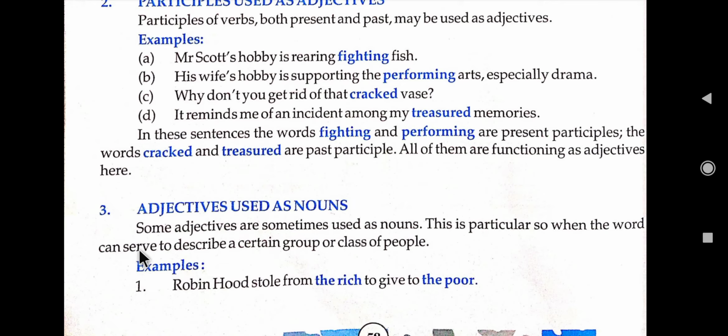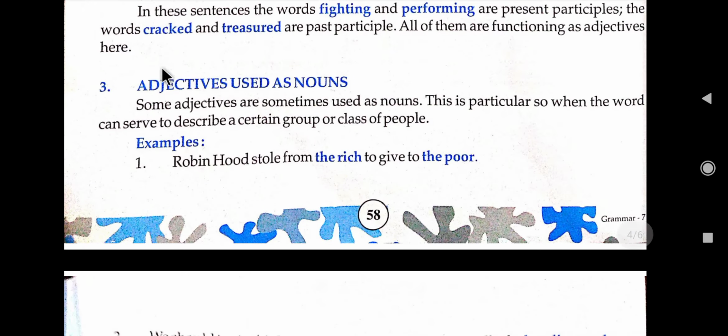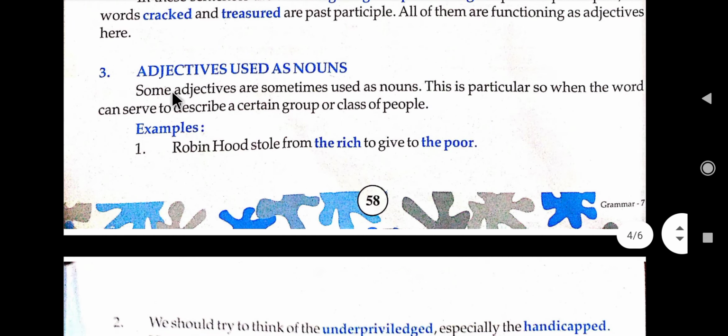Now move on to the third point. Adjectives used as noun. So sometimes we use adjectives as a noun. Earlier we have read that we use nouns as adjectives, but now in the third point we come to know how we use adjectives as a noun. Some adjectives are sometimes used as nouns.